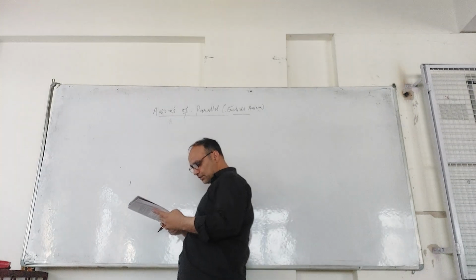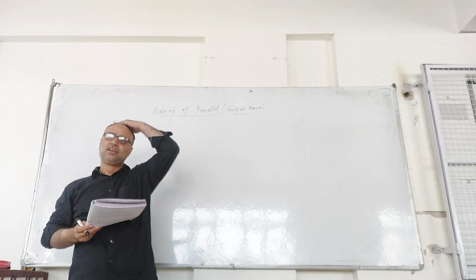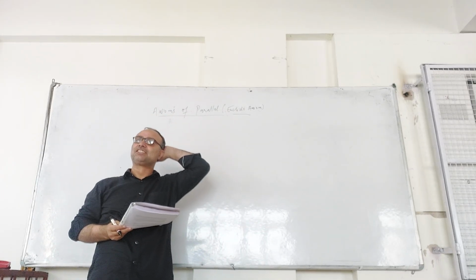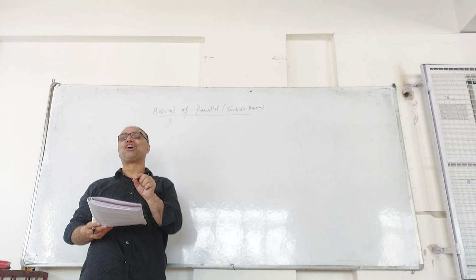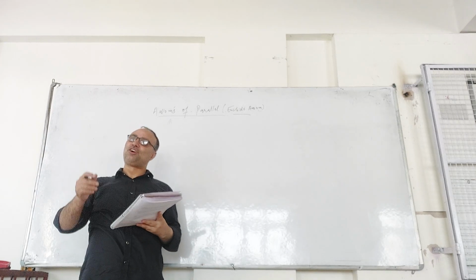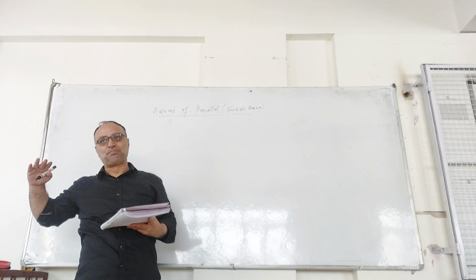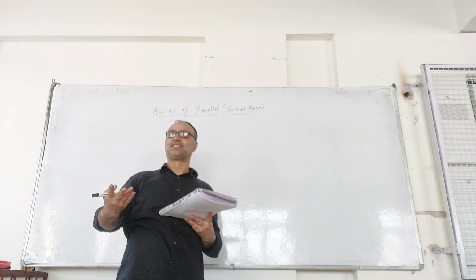So the axiom of parallels, what do you mean by the axiom of parallels? If you remember, you might have heard in earlier classes that parallel lines never meet, or that through a given point in a plane you can draw only one line which is parallel to that line. You cannot draw two lines which are parallel.